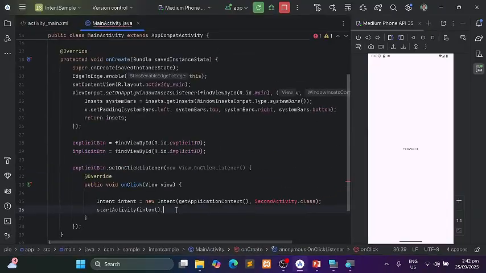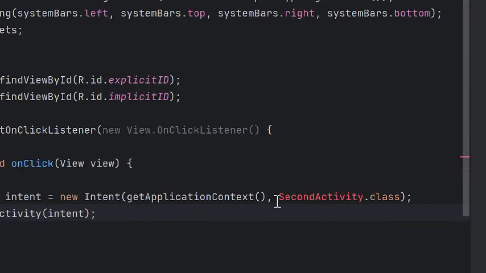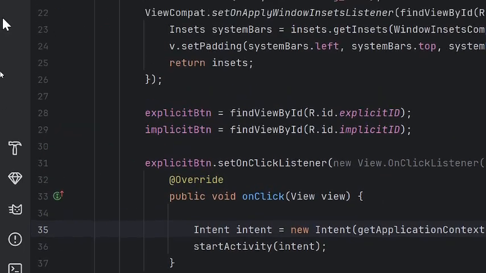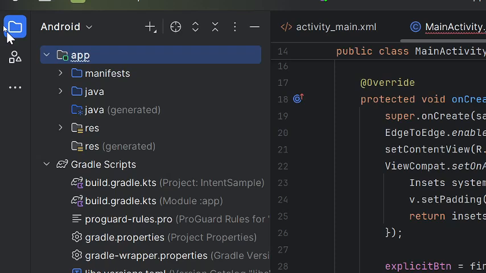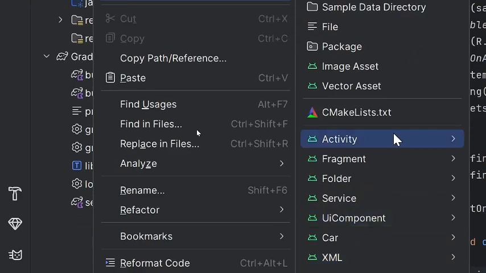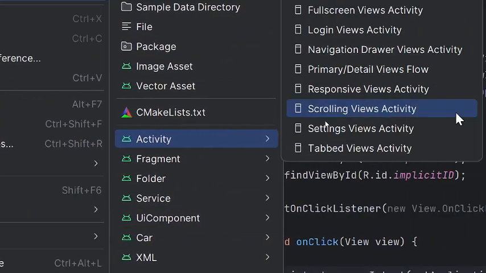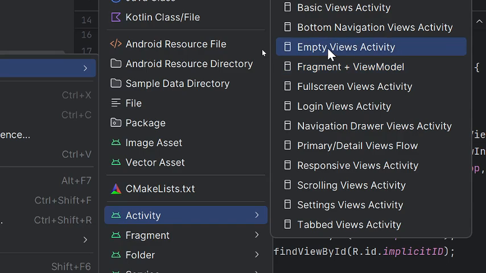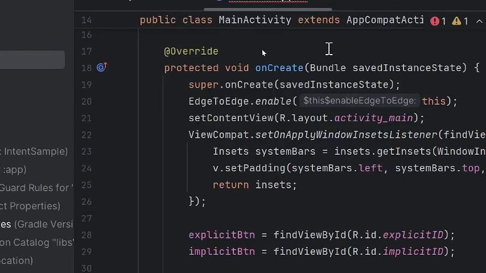All right. So that's it, we have the explicit intent. After this, since we don't have a second activity class yet, we need to create a new activity. You go to Java, right click, new, and then choose an activity and select Empty Views Activity.